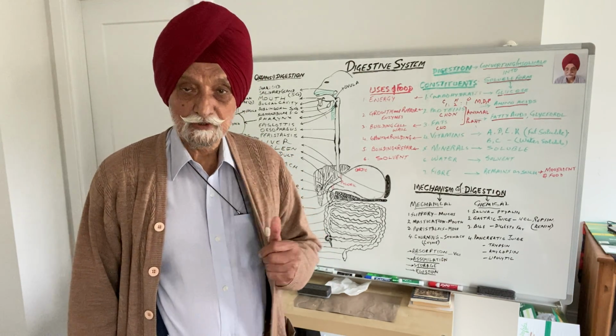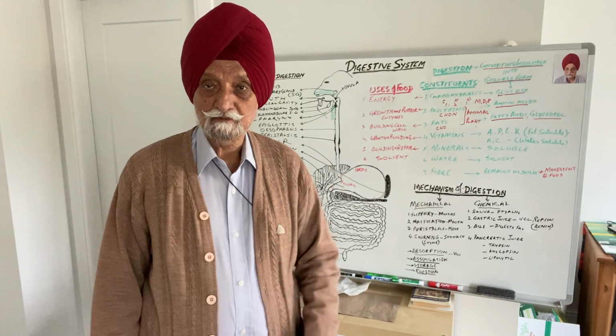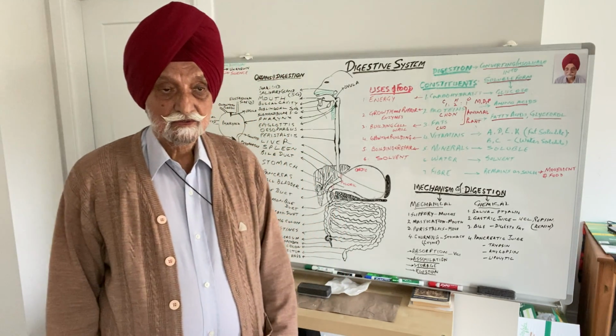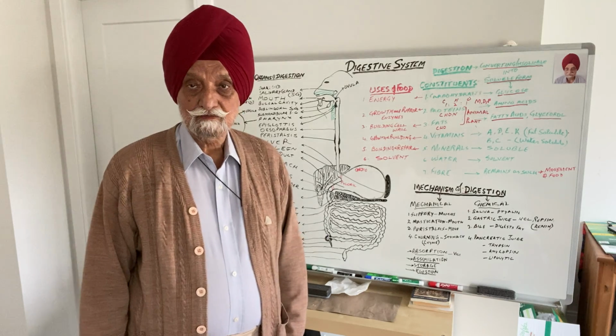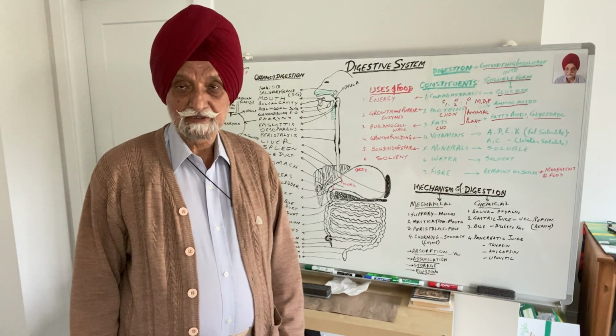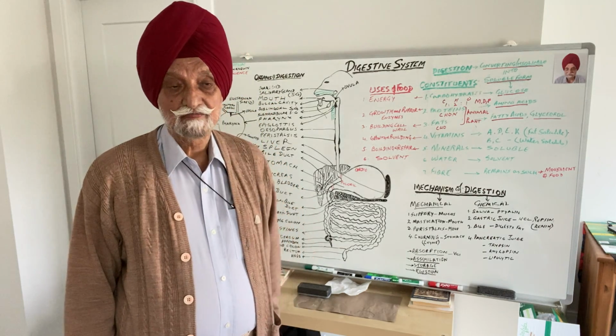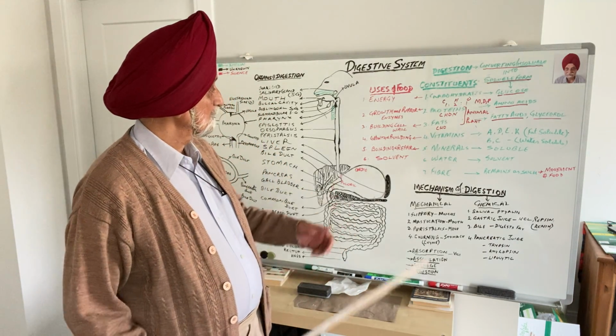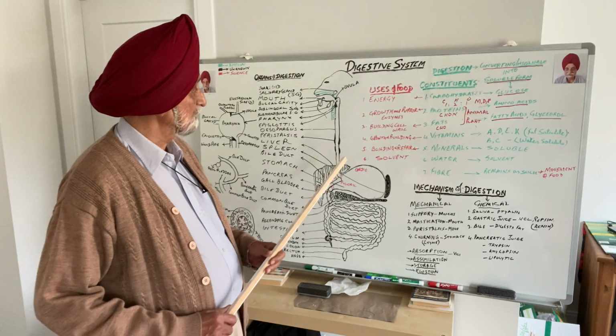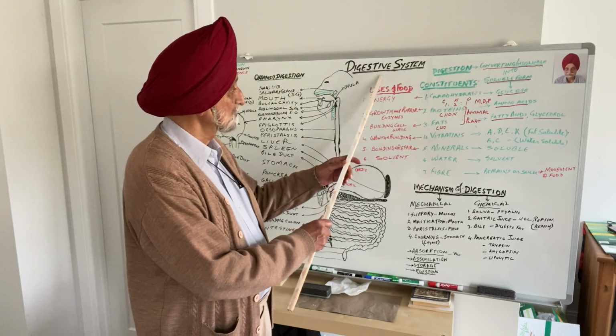Now, in human biology again, what is most common is the food. That's what we eat, or what we call in our biology or human biology as the digestive system.